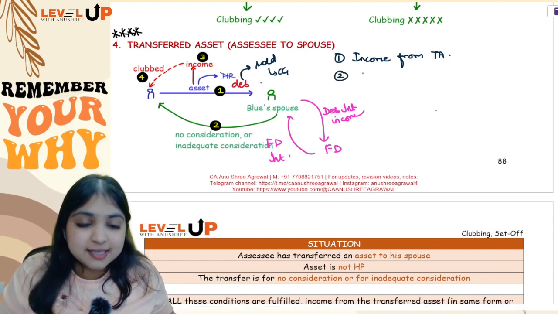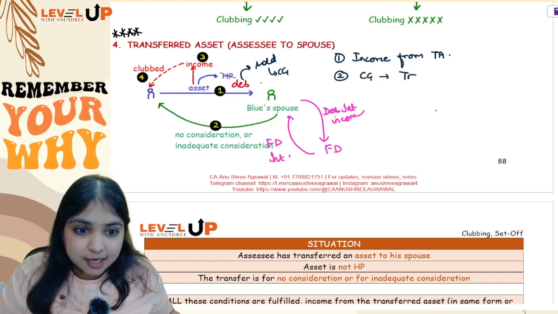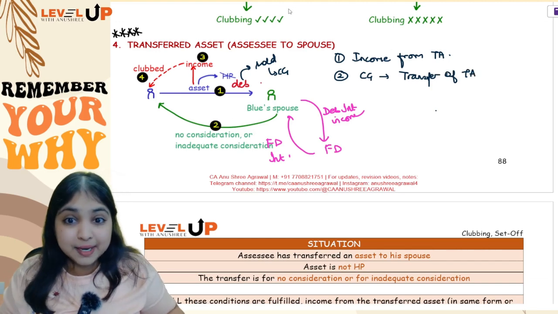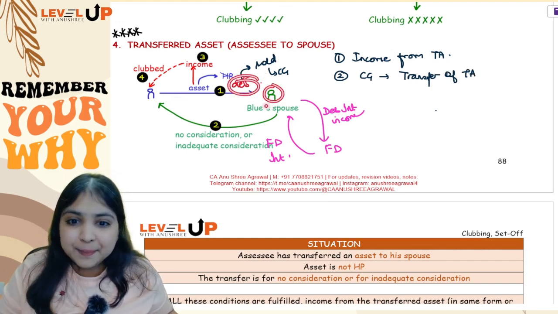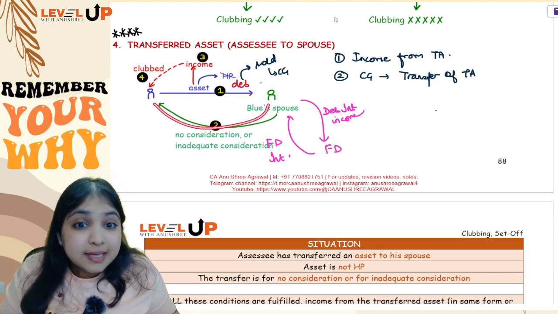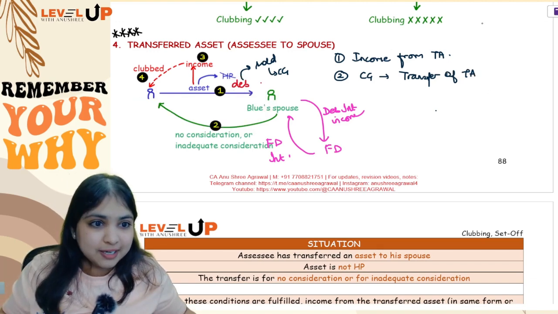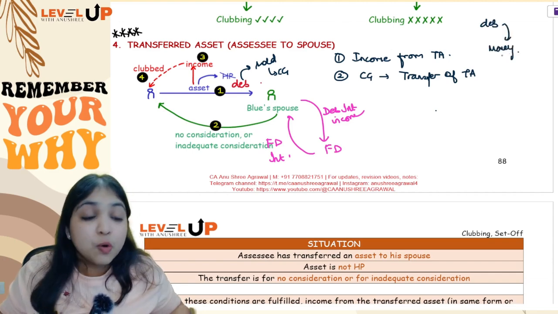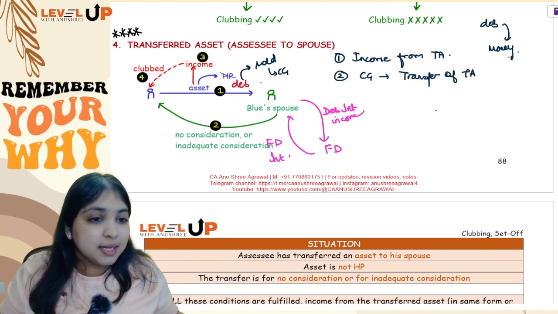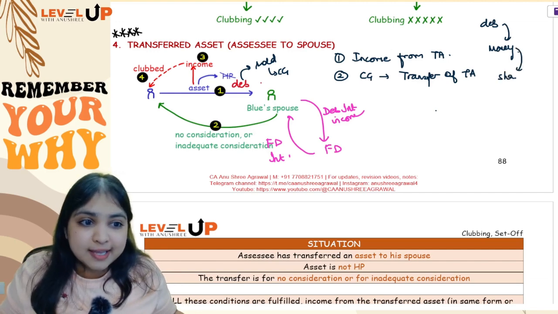The answer is yes. Whatever capital gains is earned from the transfer of transferred asset, even that will be clubbed. Green transferred the debentures and is earning capital gains, even that will be clubbed. Now listen, when she transfers the debentures, do you agree the debentures have now changed form into money? Okay, and what she did with this money is that, let us say she bought shares of another company.